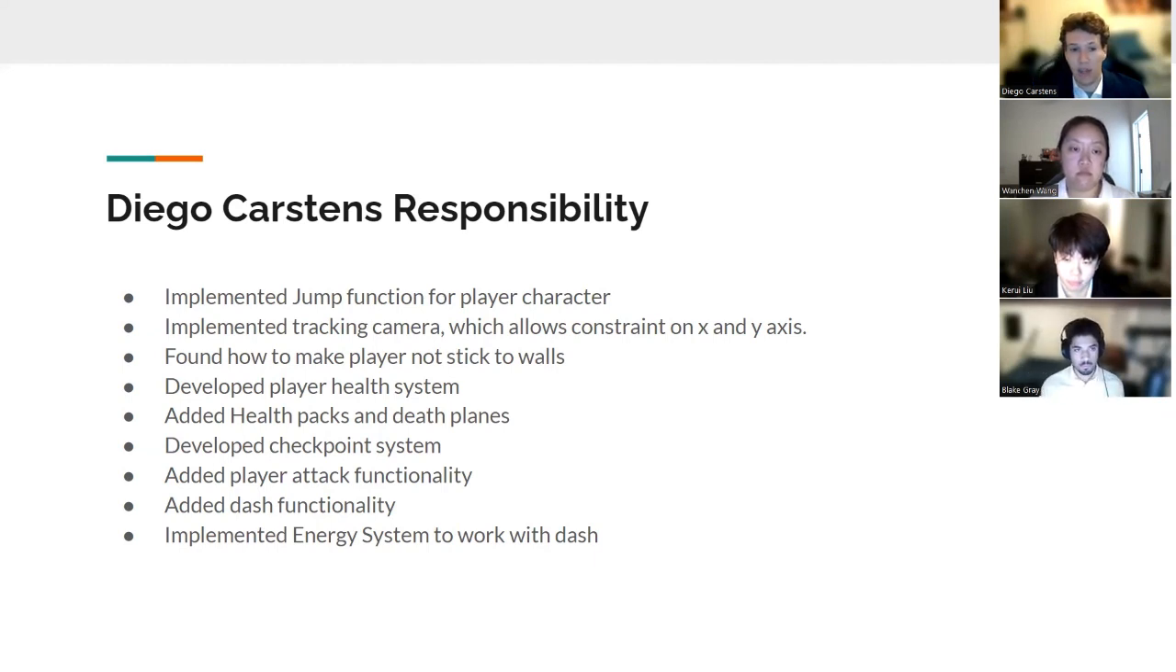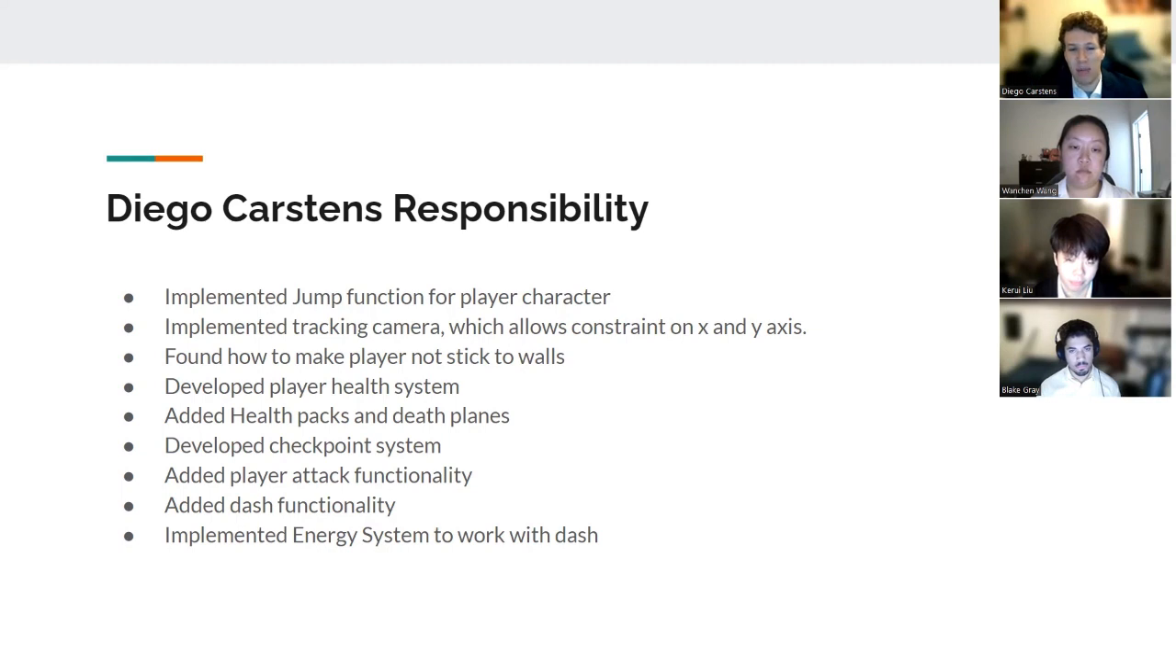In addition to that, I made scripts that added a player health system, and with that added health packs and death planes that allow the player to respawn at certain points. That was done through the checkpoint system I implemented. After that, I also added a player attack functionality that allows the player to attack enemies found throughout the map. I also added a dash that allows the player to move quickly around the map and to make jumps that are pretty difficult without it.